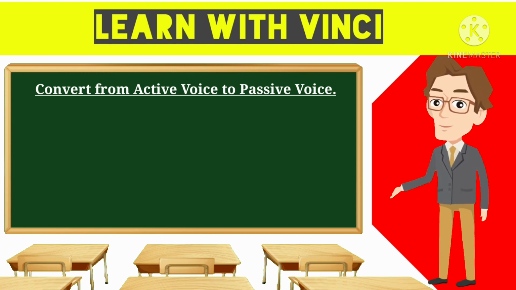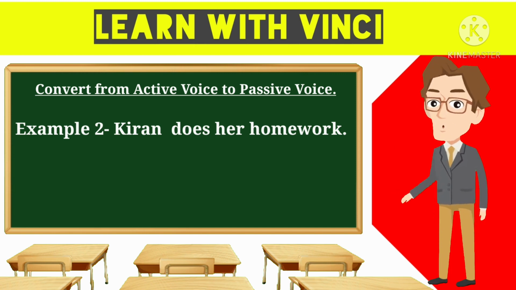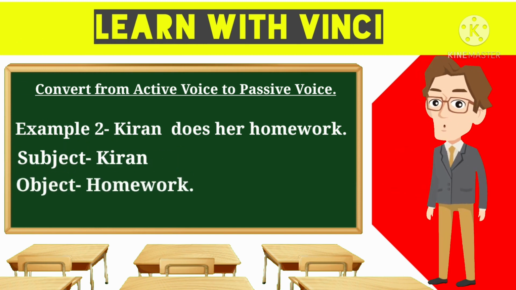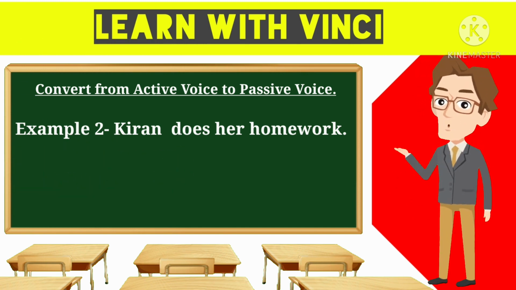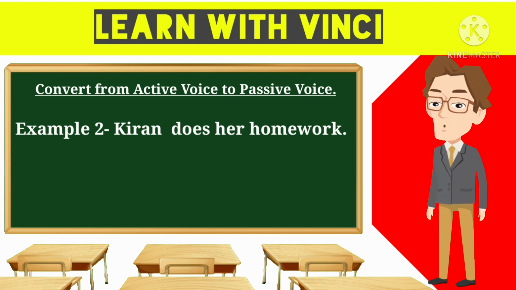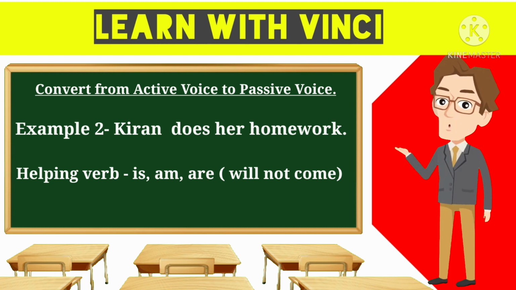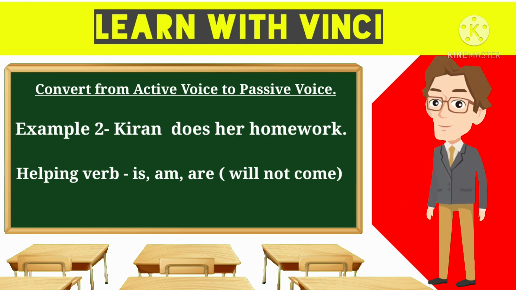Example number 2. Kiran does her homework. In this case, the subject is Kiran, the object is homework. Okay, now we have to note one small point: the present tense will never have a helping verb, as in is, am, are, was, or were.